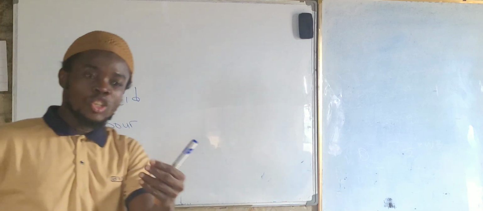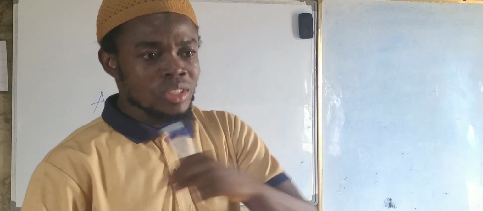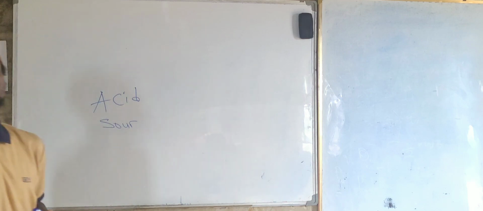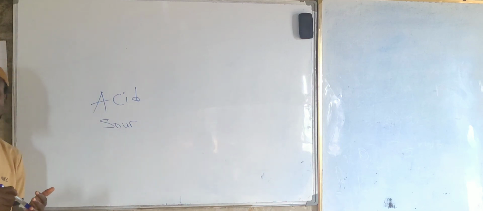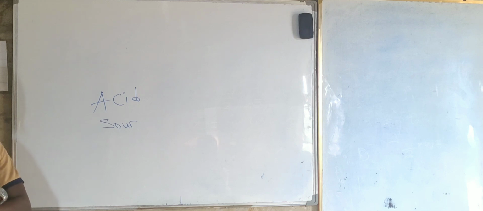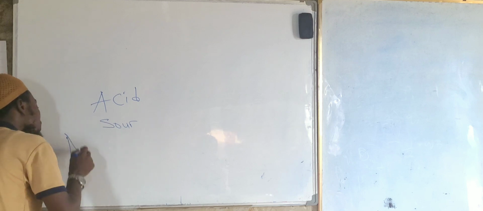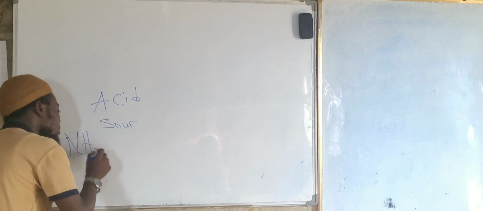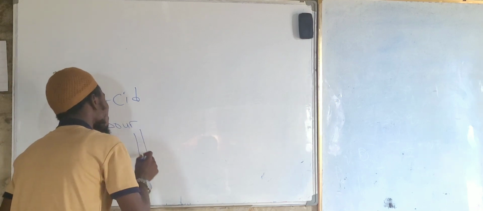Now, let me ask you a question. Water. Is it an acid? Well, sometimes it can act as an acid, when it reacts with a base, like ammonia. When ammonia reacts with water, what happens?